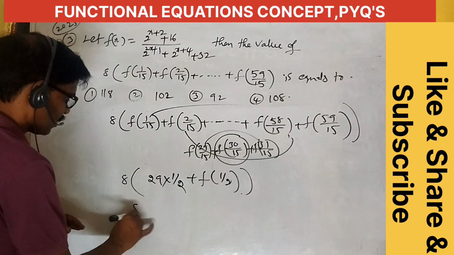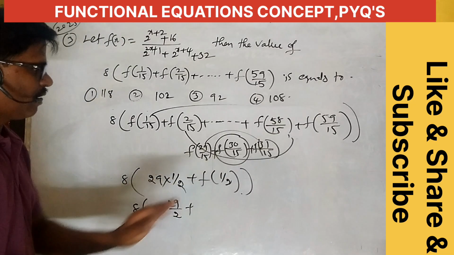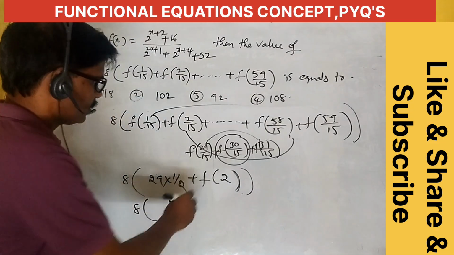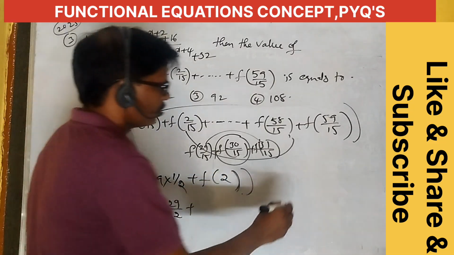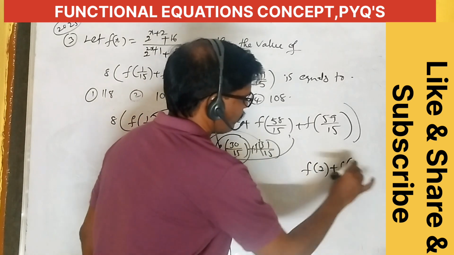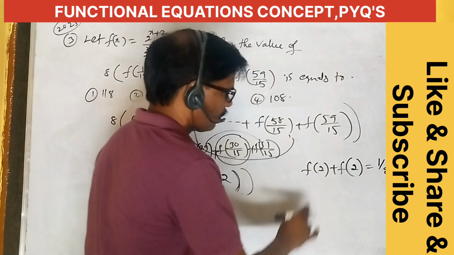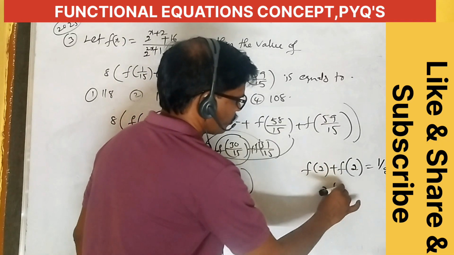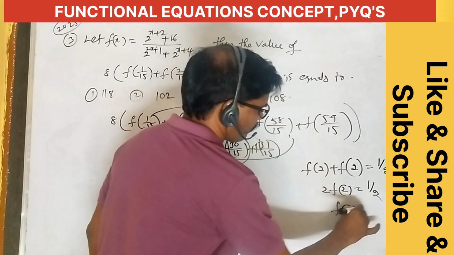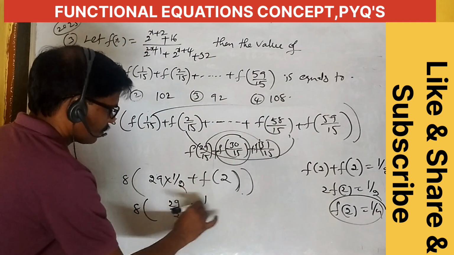Okay, simplify this one. 29 by 2 plus f of 1 by 2, so f of 2 only. What is the f of 2 value? f of 2 plus f of 4 minus 2 equals 1 by 2. f of 2 plus f of 2 is 2 into f of 2 equal to 1 by 2. So f of 2 is equal to 1 by 4.